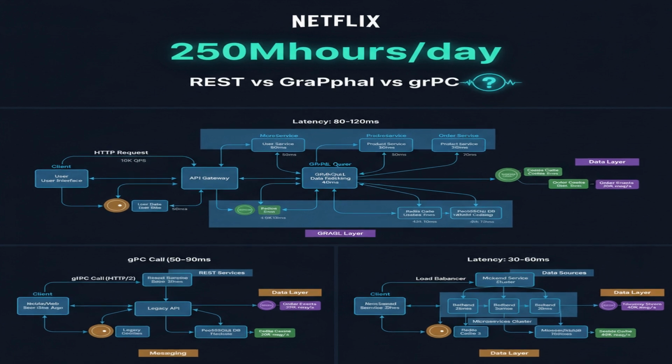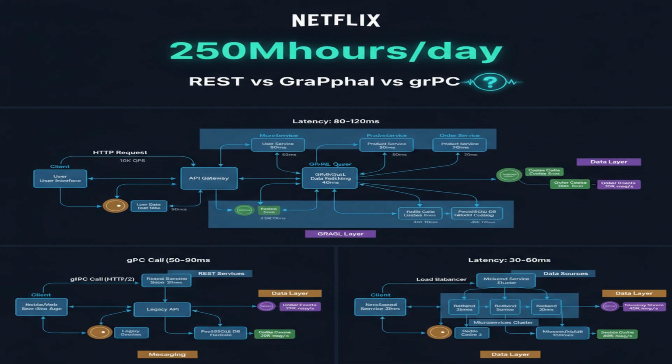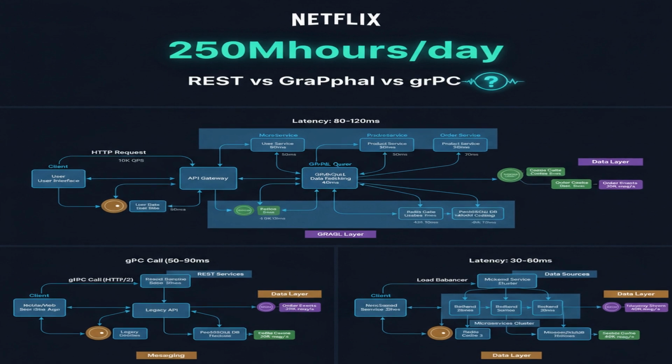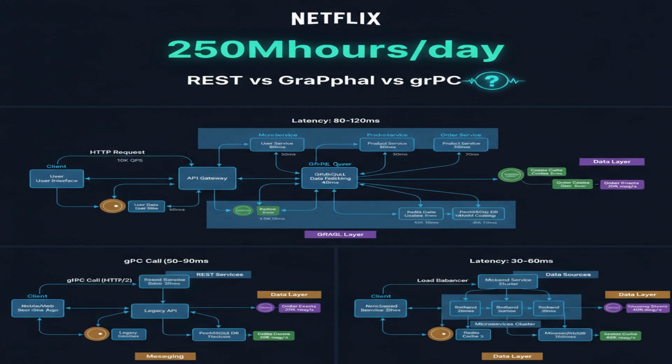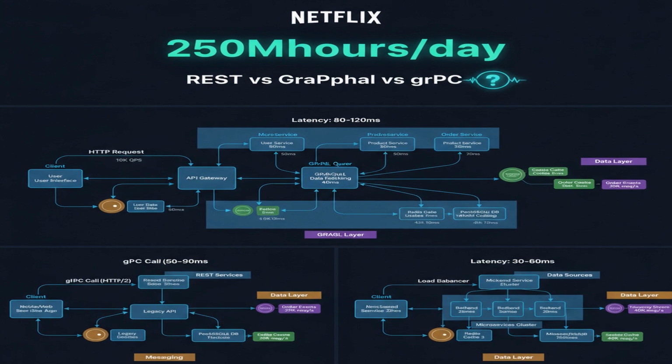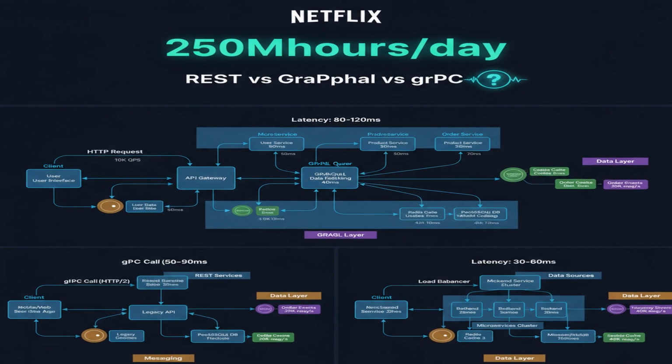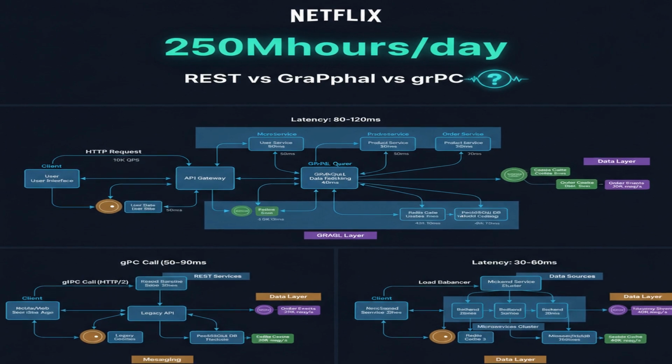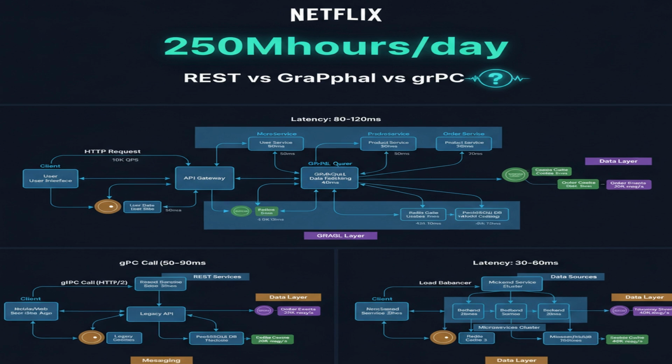Netflix streams over 250 million hours of content daily. That's a massive API challenge. Here's the secret. Choosing the right API style dramatically impacts performance and scalability. By the end of this video, you'll know exactly when to use REST, GraphQL, or gRPC for your next system design interview.